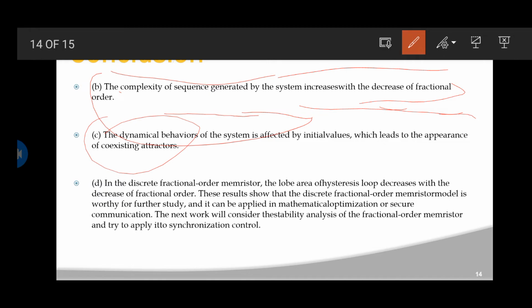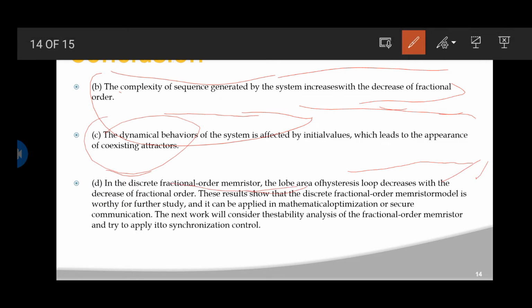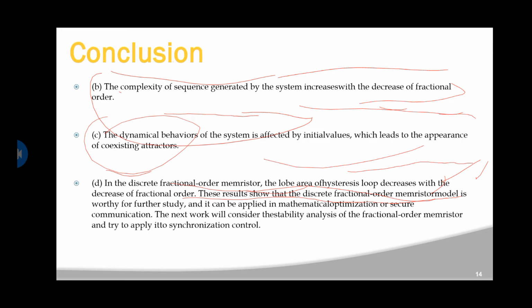And in the discrete fractional order memristor, the lobe area of the loop decreases with the decreasing fractional order. The results show the discrete fractional order memristor is worthy of further study and can be applied in mathematical operation or secure communication. The next work will consider the stability analysis of the fractional order memristor and try to apply synchronization control. Yeah, this is the conclusion.